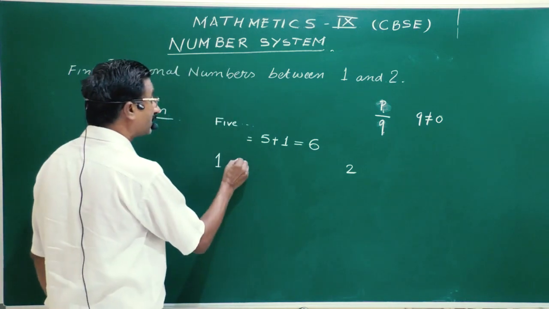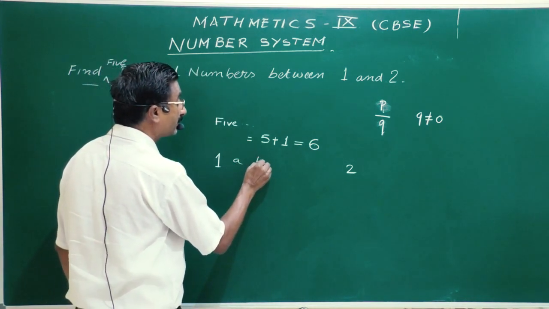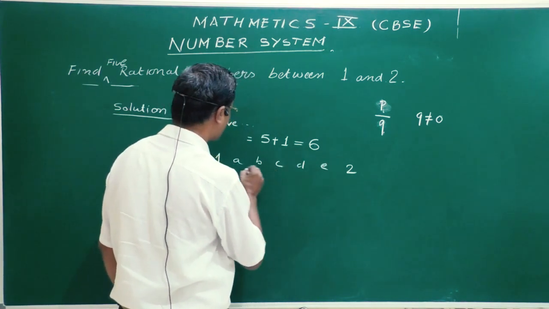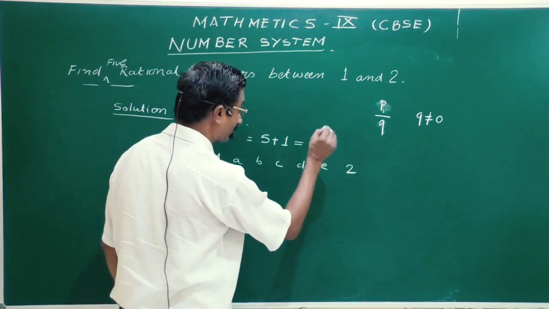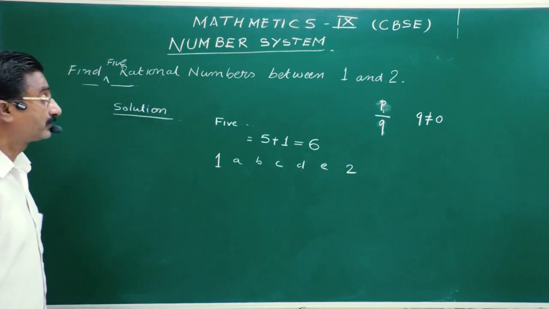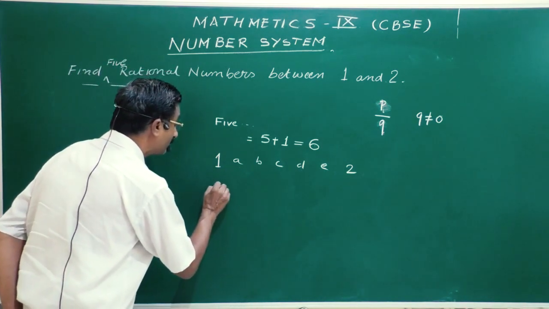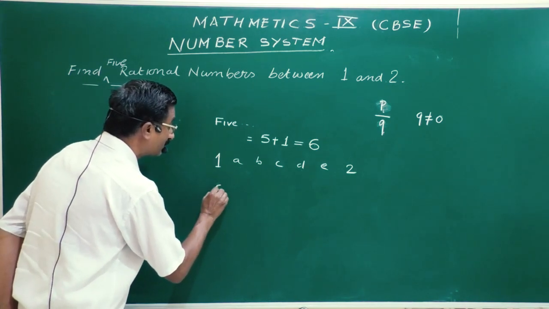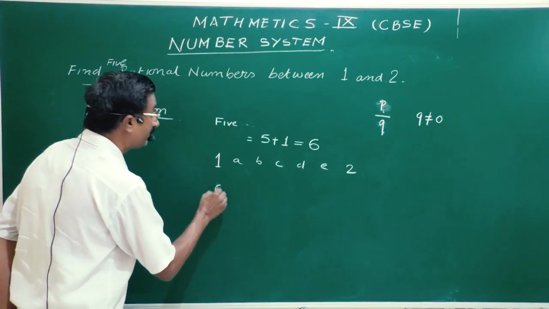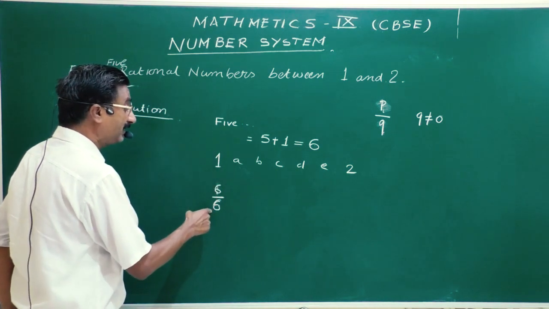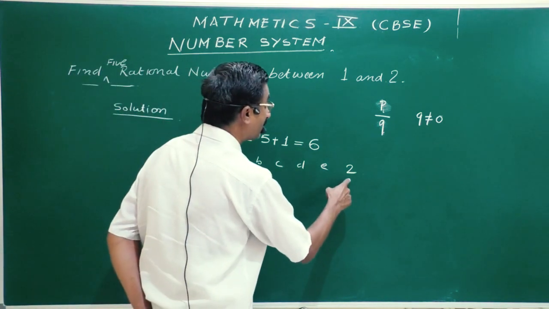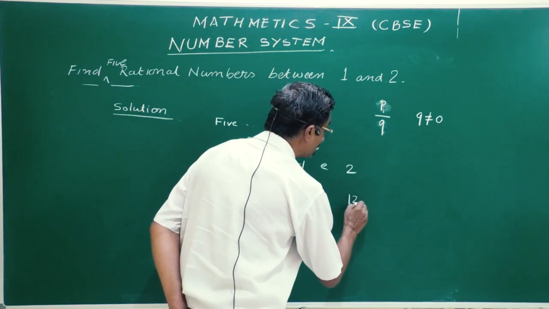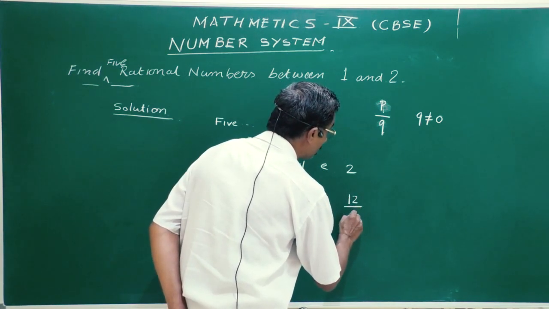We need 5 numbers. Say A, B, C, D and E. 1, 2, 3, 4 and 5. Clear? So what we will do? We will write 1 as 6 by 6, multiplying by 6 and dividing by 6. Here again, we will multiply it by 6 and divide it by 6.